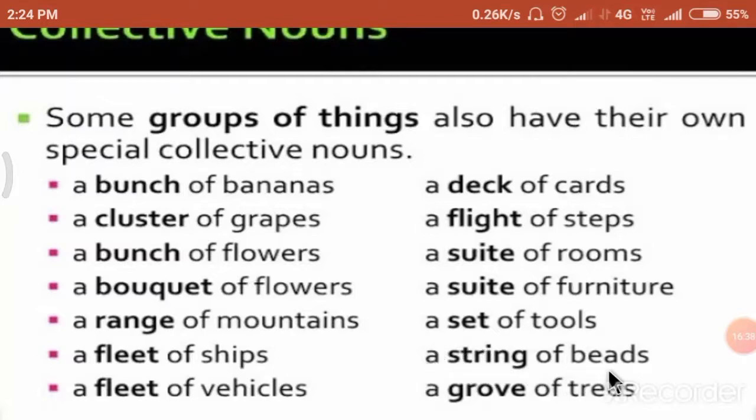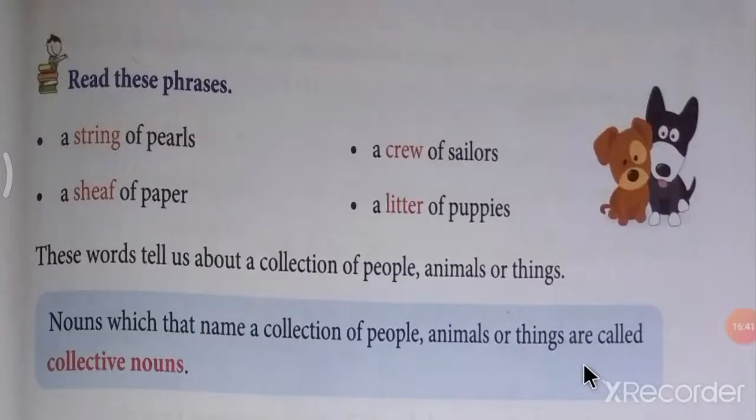A string of beads and a grove of trees. Now, let's see according to your textbook. A string of pearls. A crew of sailors. A sheaf of papers. A litter of puppies.